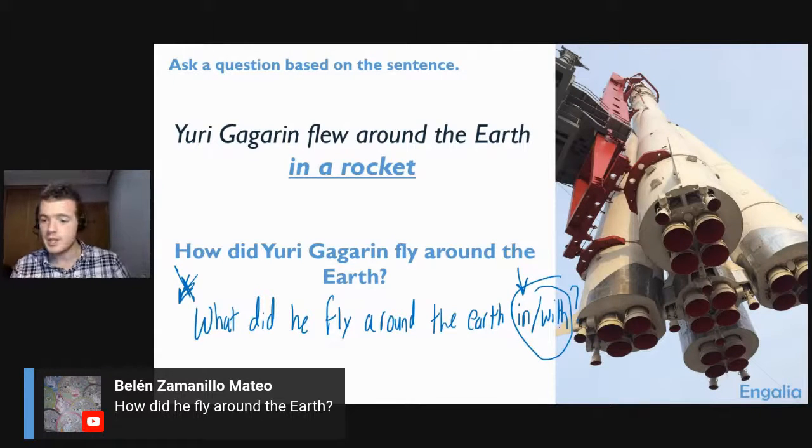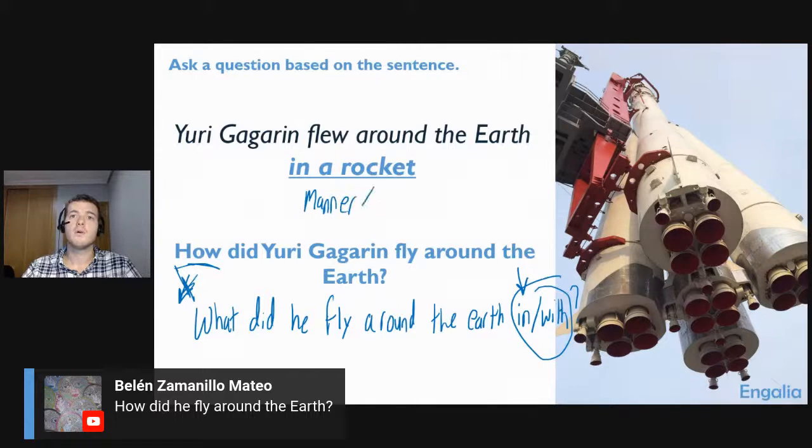Now, if you've had English teachers in the past and they've told you this rule, then you have to decide who you want to believe. But this is what I stand by: you can end a sentence with a preposition. But our sentence is with how. So whenever we're talking about the manner or the method of doing something, that's usually when we will use the word how to ask the question. Okay. Very good. So how did he fly around the Earth?